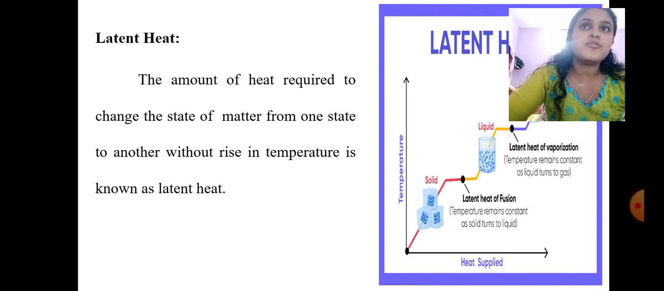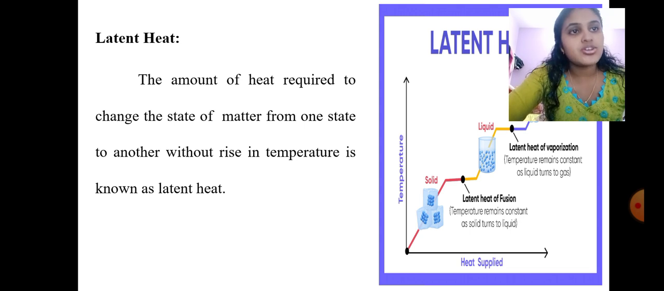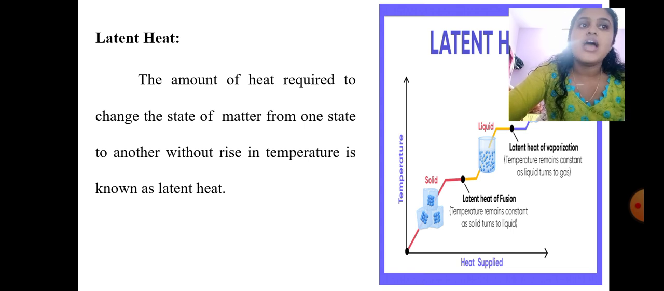The atmosphere has some heat, and with that heat the state of matter is changing from one form to another without rise in temperature. That is known as latent heat. The amount of heat required to change the state of matter from one state to another without rise in temperature is known as latent heat.